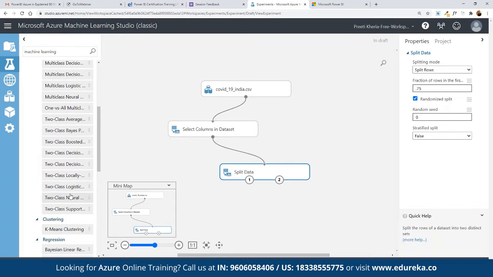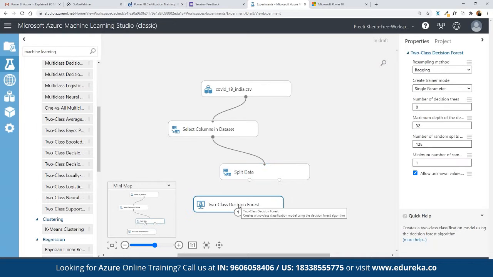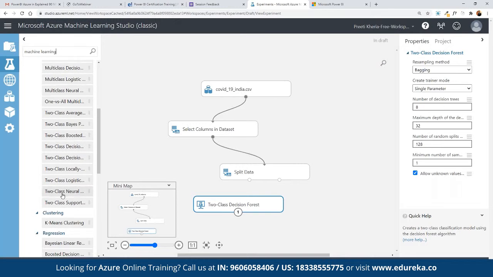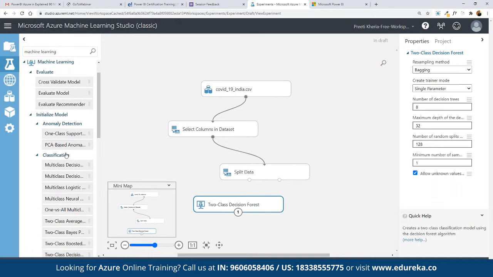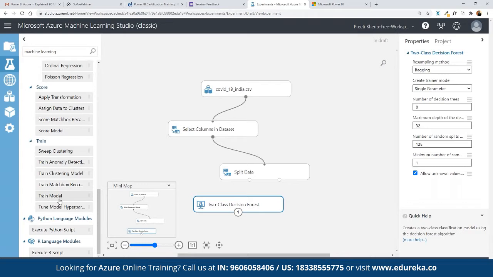Let's suppose two class decision forest. Here we have two class decision jungle, and this one is forest. We can simply drag and drop two class decision forest and place it here. Then we can insert the training model as well. Under machine learning, we also have train model available, so we can drag and drop the train model.